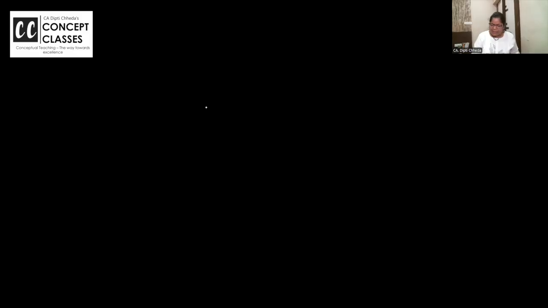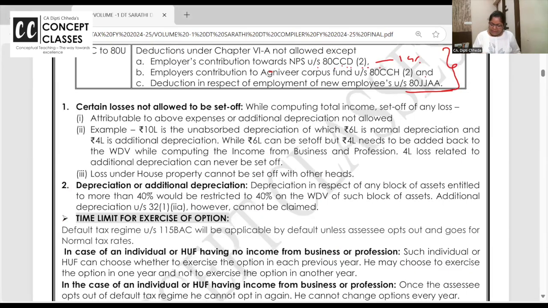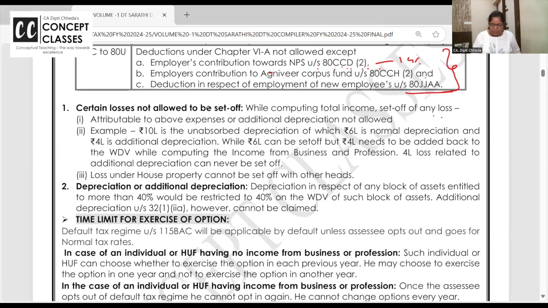To apply this, it's very easy, but still I have given an example here. Take this example and it will be clear for you. Ye dekho. See, while computing total income, set off of losses attributable to above expenses or additional depreciation is not allowed. Suppose 10 lakhs is unabsorbed depreciation brought forward. Out of that, 6 lakhs is normal, 4 lakh is additional. 6 lakhs we can set off, but 4 lakh needs to be added back to the WDV. In short, 4 lakhs will not be allowed. Okay?